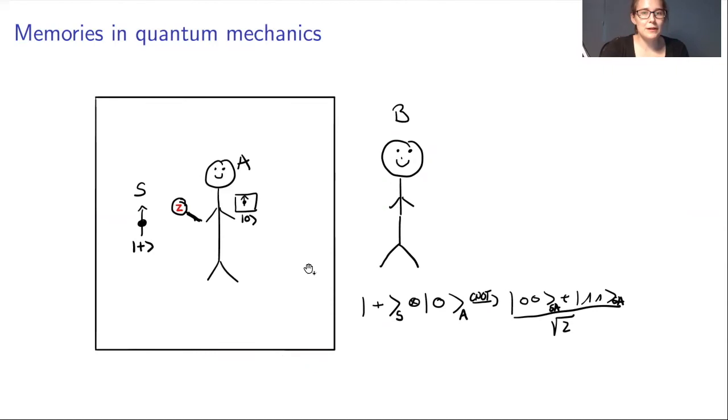So how does Bob model this, who observes Alice measuring this? For him, the measurement of what changes in those two systems is just a C0 gate. Because in the end, after the measurement, the two will be perfectly correlated. So if Alice has gotten a 0, then her memory will be in 0. And if she has gotten a 1, then her memory will be in 1.